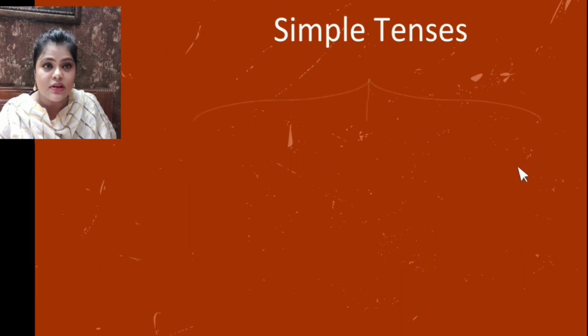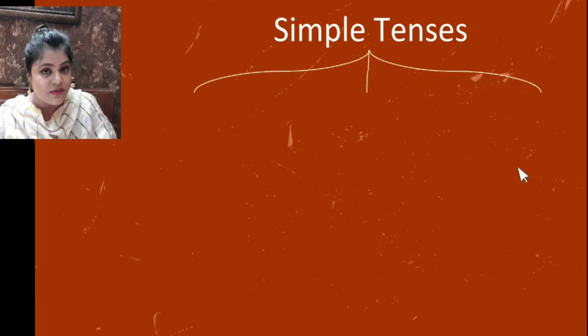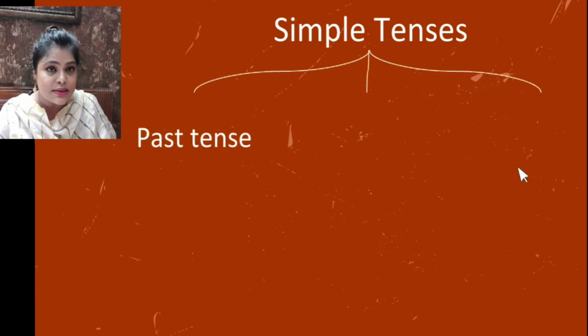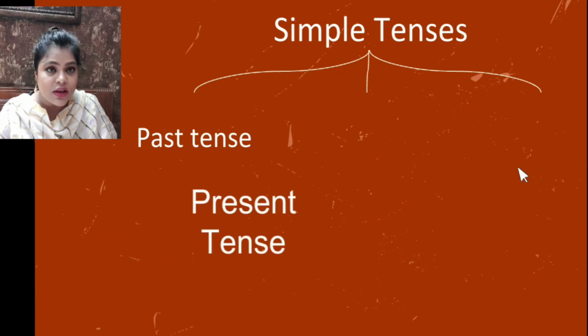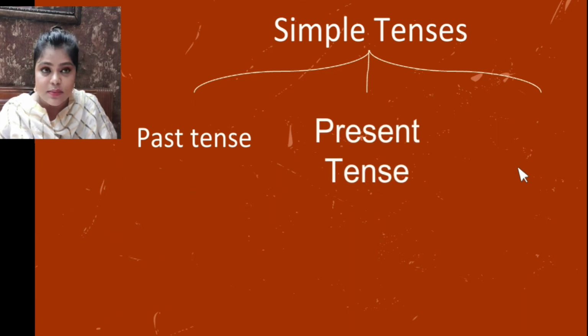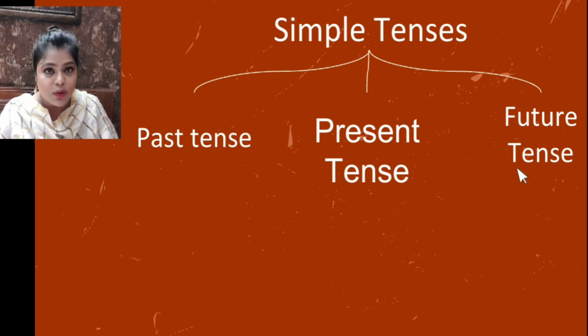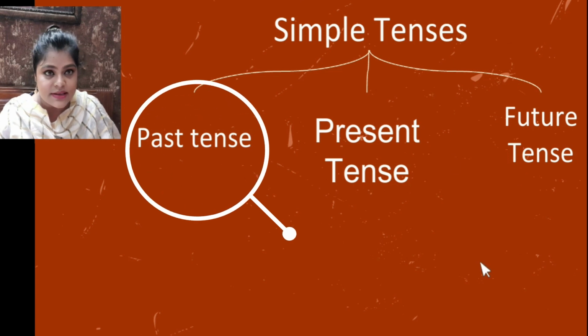Simple tense is further divided into 3 parts. We have already done this. First is past tense, present tense and future tense. So let's revise all 3. Now past tense. What is past tense? So let's revise simple past tense. What is simple past tense? Tell me.